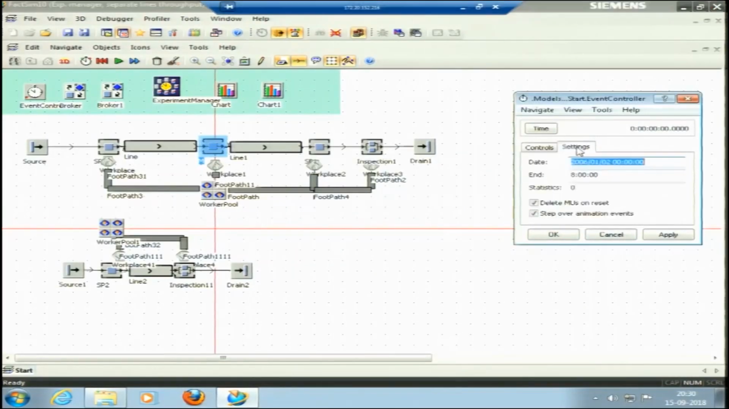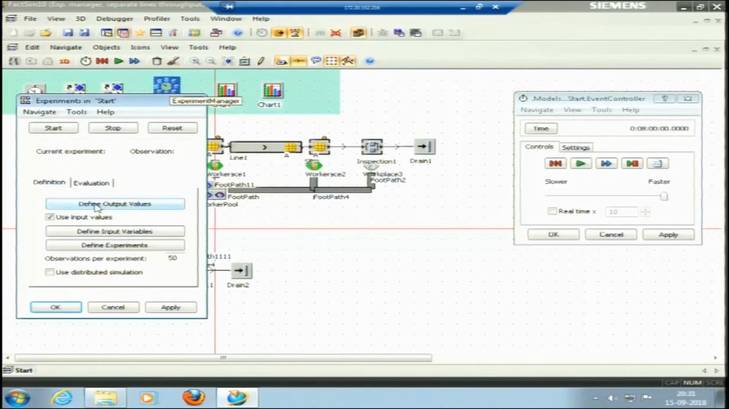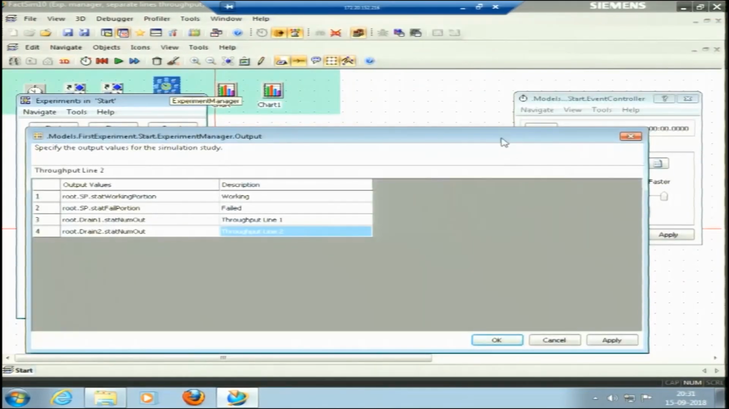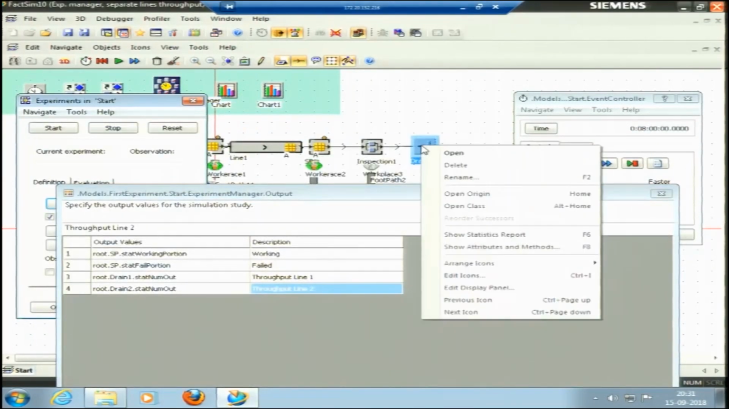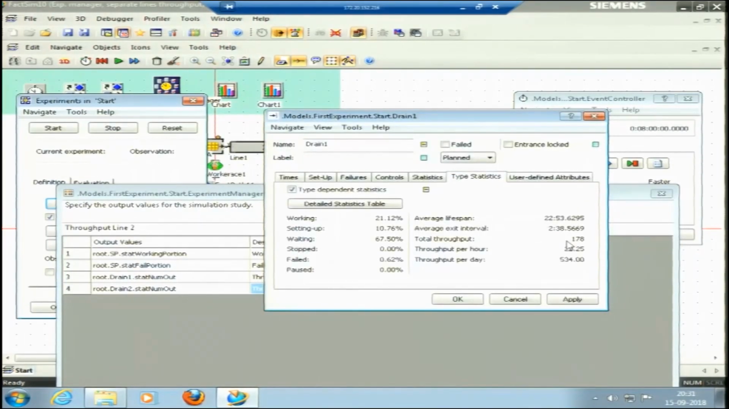So, this is run for an 8-hour day. Okay, and in an experiment manager, we have defined the output values. One is working and failed, and throughput of line 1 and throughput of line 2 we need to see. Like in the previous way we did, we can just see the throughput of this run that we have done, it is 534 pieces per day, 178 pieces in an 8-hour day, 178.